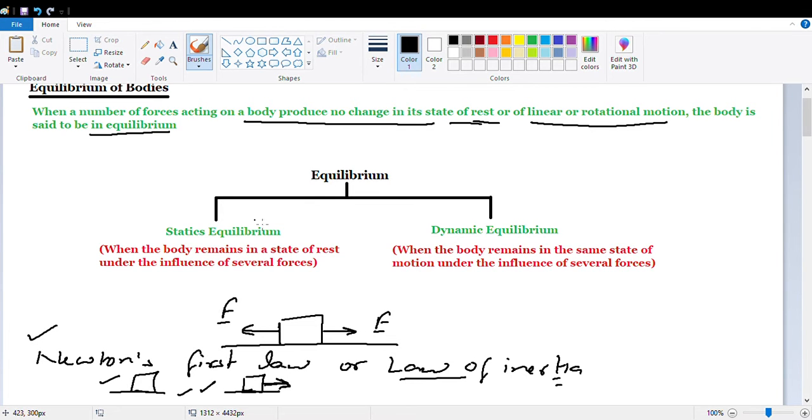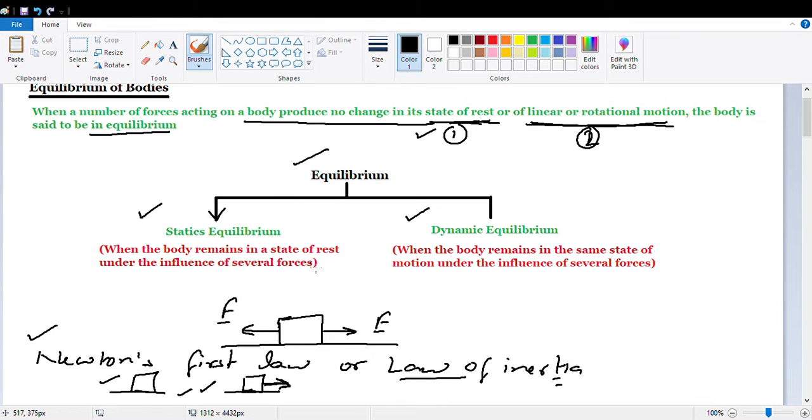But here in the equilibrium case, the bodies are under the application of force. Thereafter either they are maintaining their state of rest or their state of motion. Now here we got two points, state of rest or state of motion, that is linear or rotational motion. Depending upon these two things, the equilibrium is of two types. First one is static equilibrium and second one is dynamic equilibrium.